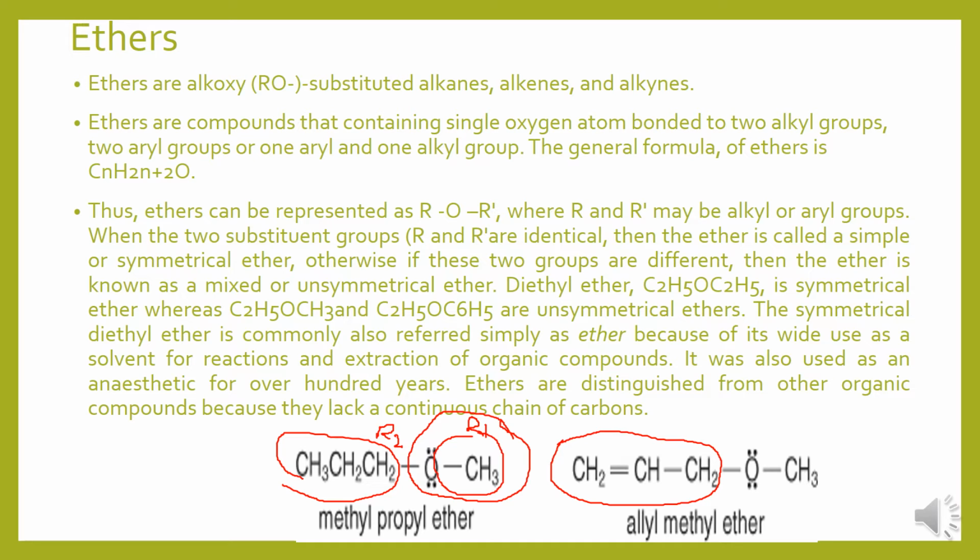For example, diethyl ether means this one, C2H5OC2H5. Two ethyl groups are substituted to the central oxygen atom. This is a symmetrical ether. Whereas C2H5OCH3 and C2H5OC6H5 are unsymmetrical ethers.